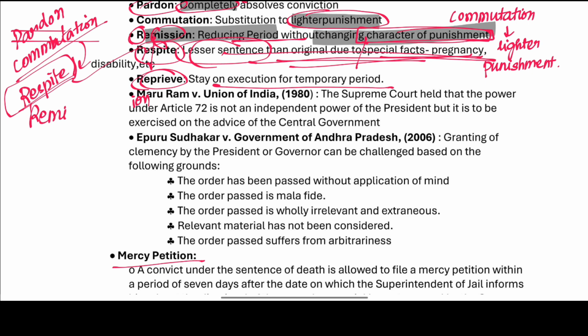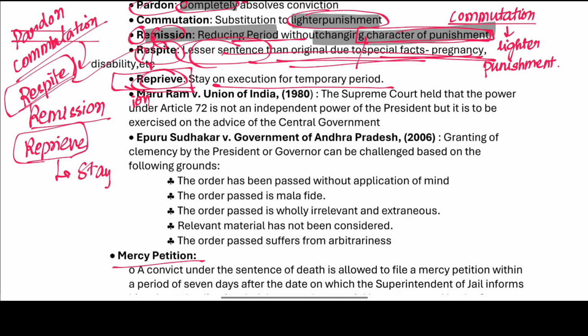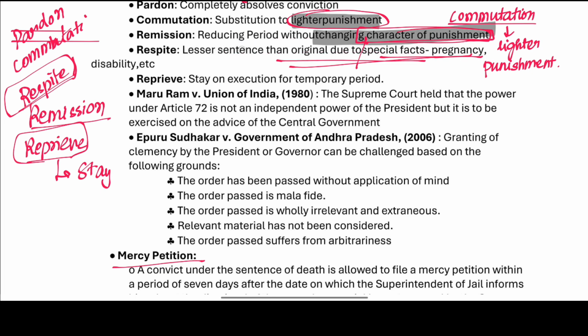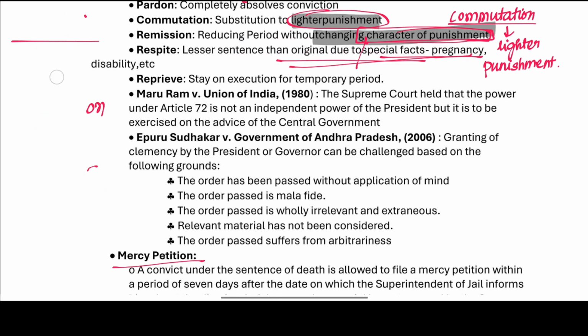Remission is reducing the period alone without changing the nature of the punishment. Reprieve is nothing but a stay. So pardon, commutation, remission, respite, reprieve. We have five.